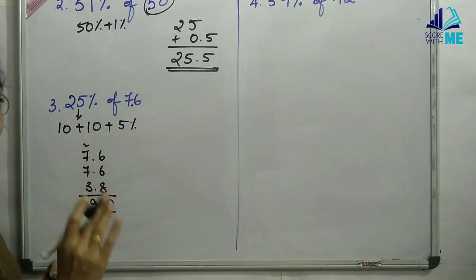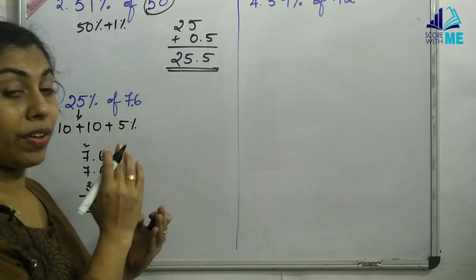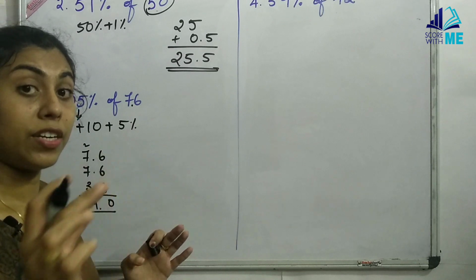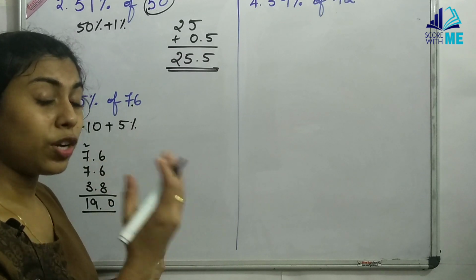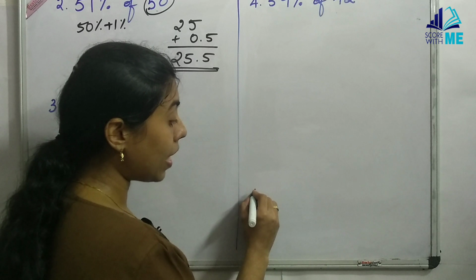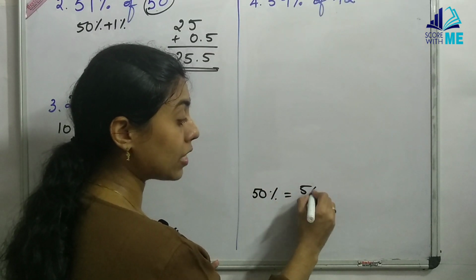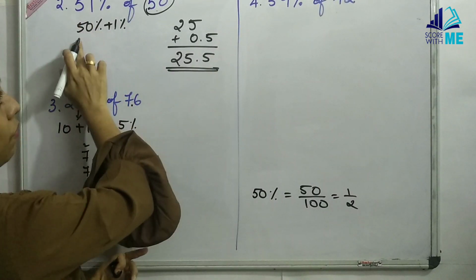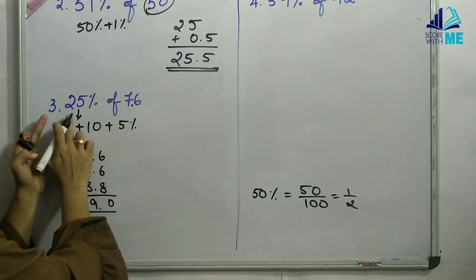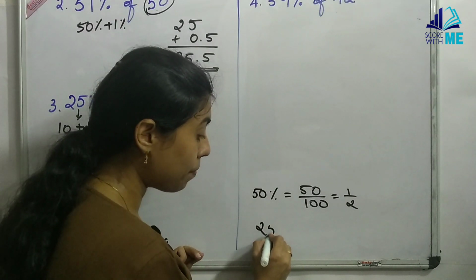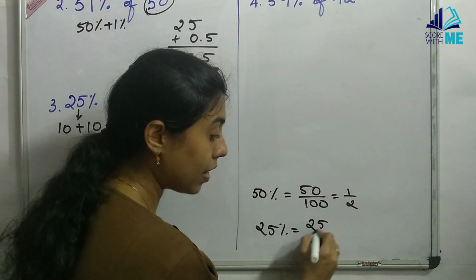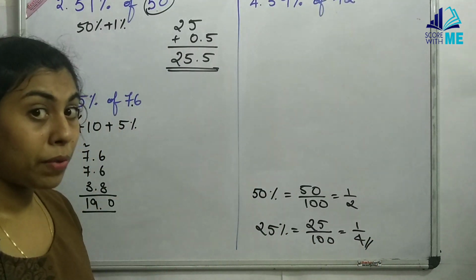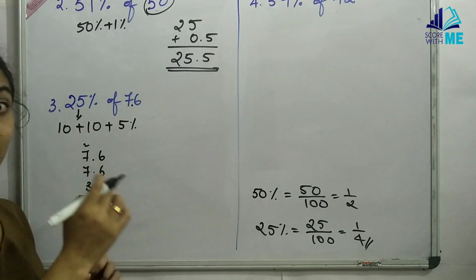Now you must be remembering how we did earlier when we were splitting and finding the numbers, like 10%, 1%. There you must remember how we got 50%. We wrote it as 1/2. 50% we could write as 50 by 100, and that was how we got half. Here we wrote directly 50% is half. Same way, can we say what is 25%? If 25% were to be split, you could write that as 25 by 100 and that could be written as 1 by 4.